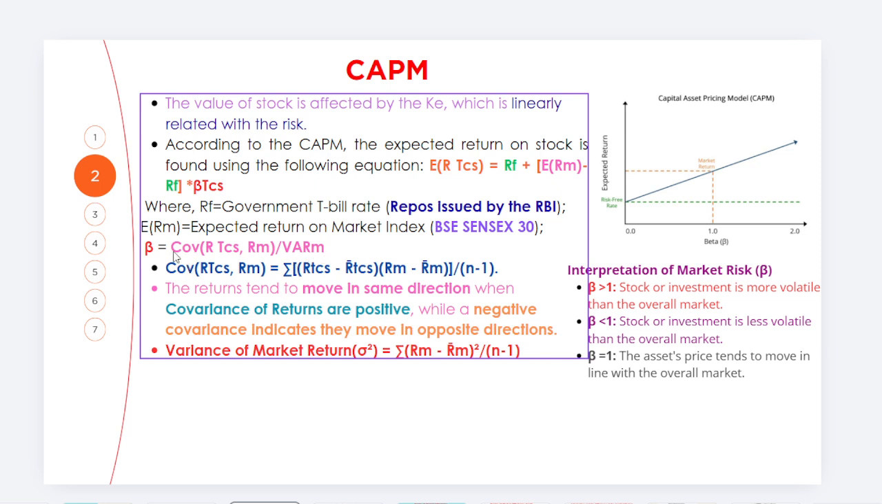So simply this is the one option. Yeah, covariance निकाल्नु पर्यो भने we could say that the covariance is RTCS minus its average and similarly RM minus RM का average, whole divided by n minus 1 गर्न सक्छौं.